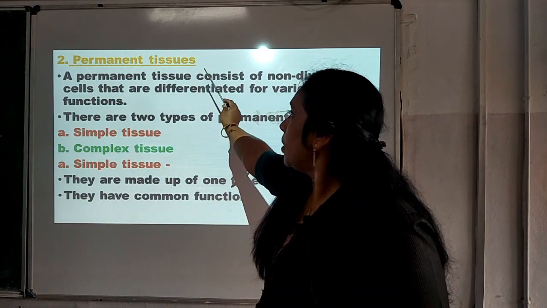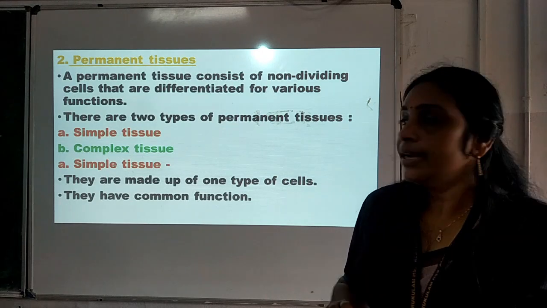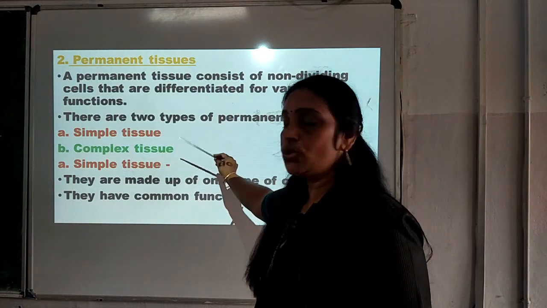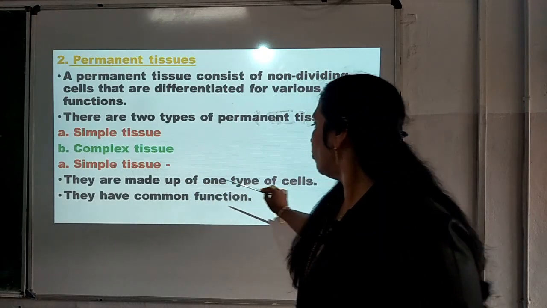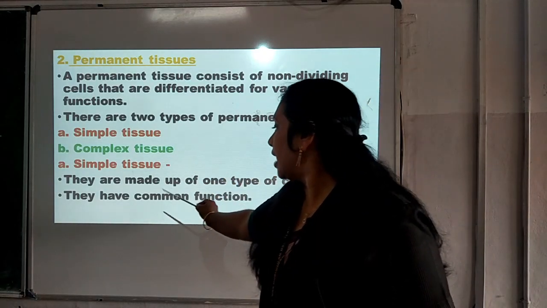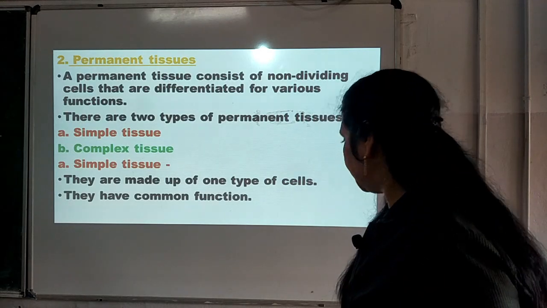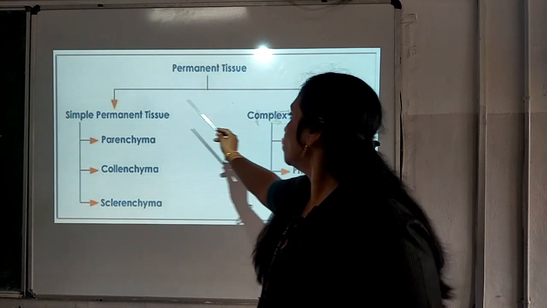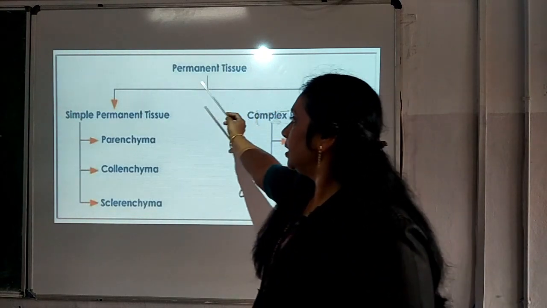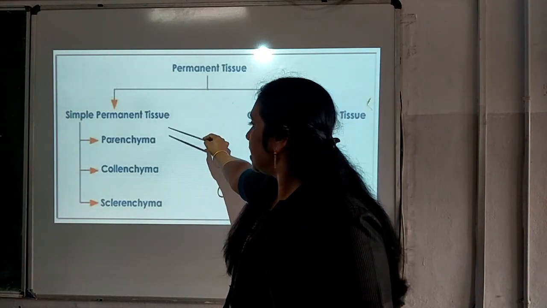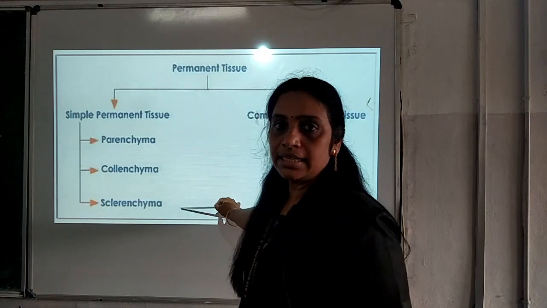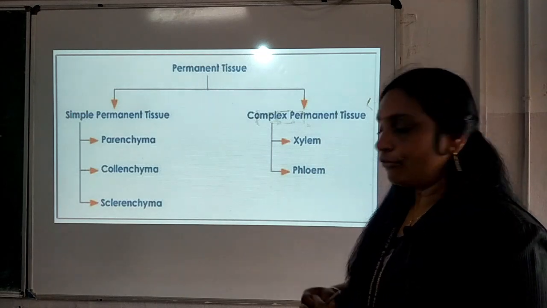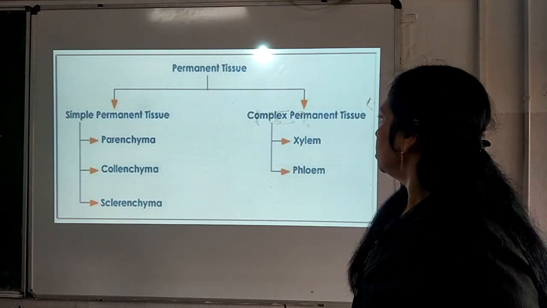So in the case of permanent tissue, we can say that they are non-dividing cells and they are of two types, simple tissue and complex tissue. The simple tissues are made up of one type of cell and they have a common function. You can see here permanent tissue, simple permanent tissue and complex permanent tissue. In the case of simple permanent tissue, we can say parenchyma, collenchyma and sclerenchyma. In the case of complex permanent tissue, xylem and phloem are the tissues.